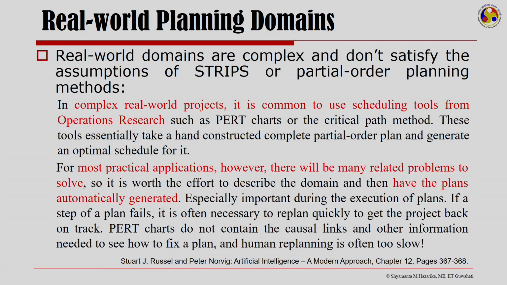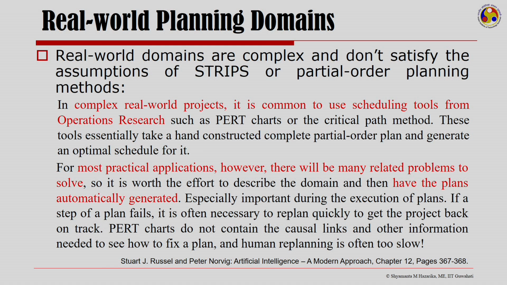It is because of the very fact that real world domains are complex. For most practical applications, however, there may be related problems to solve, and therefore it is worth describing the domain and then having the plans automatically generated.